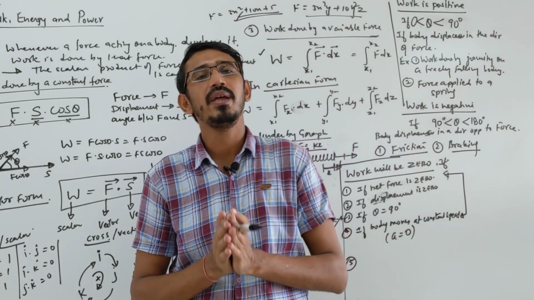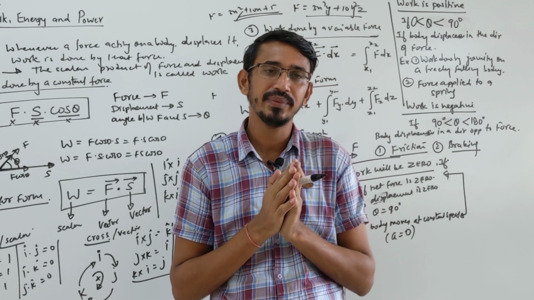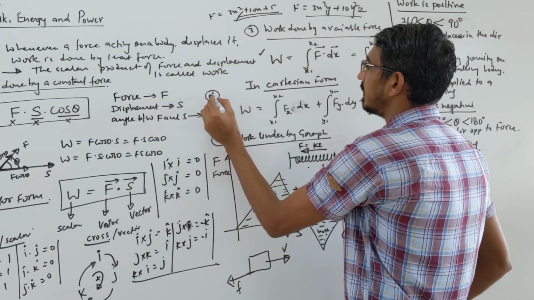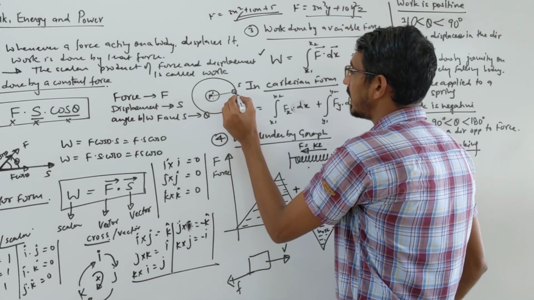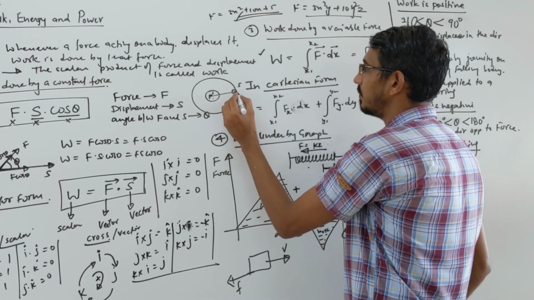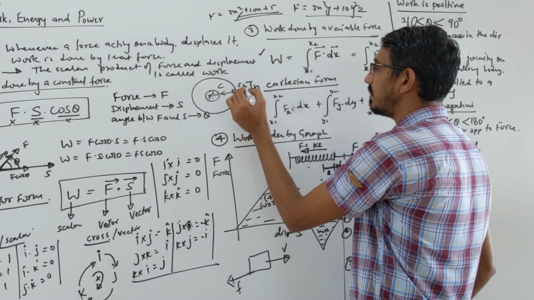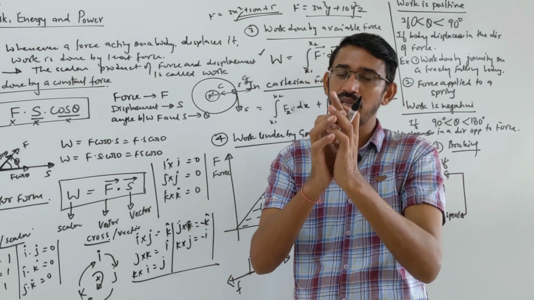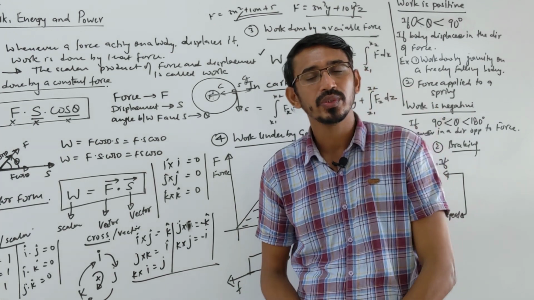Then the work done by gravitational force will be again what? Zero. Why? Because this is some planet, that's a satellite. So you know that the displacement is in this direction. Displacement, and gravitational force and centripetal force are in this direction. Both are perpendicular, right? Centripetal force or gravitational force, both are perpendicular to the direction of displacement. So again, work done by the centripetal force and gravitational force will be zero.